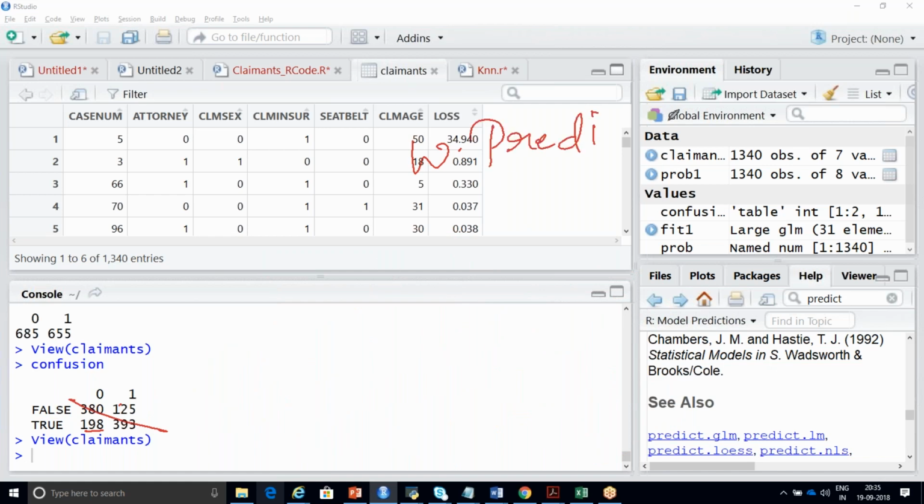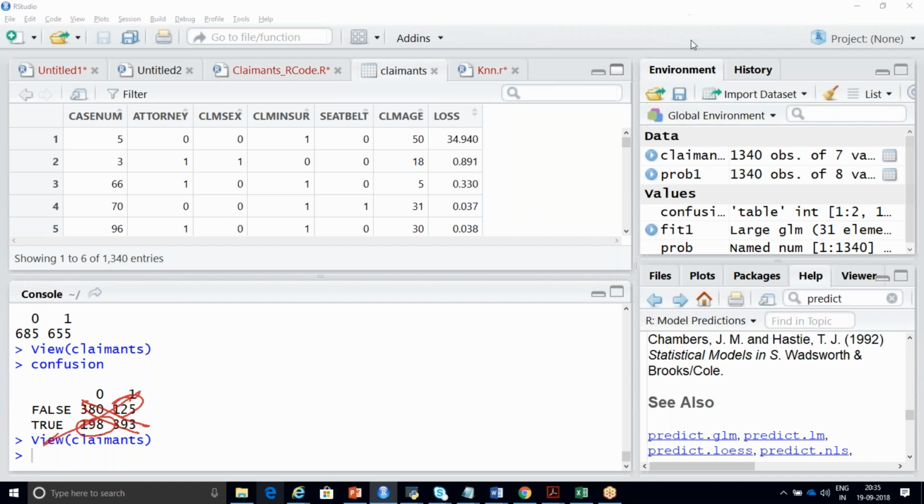Wrong prediction. Clear? So wherever it is false is 0 and true is 1. Instead of predicting it as 0, you have predicted it as 1. Instead of predicting it as 1, you have predicted it as 0. So this diagonal will be correct prediction, and this diagonal will be wrong prediction.